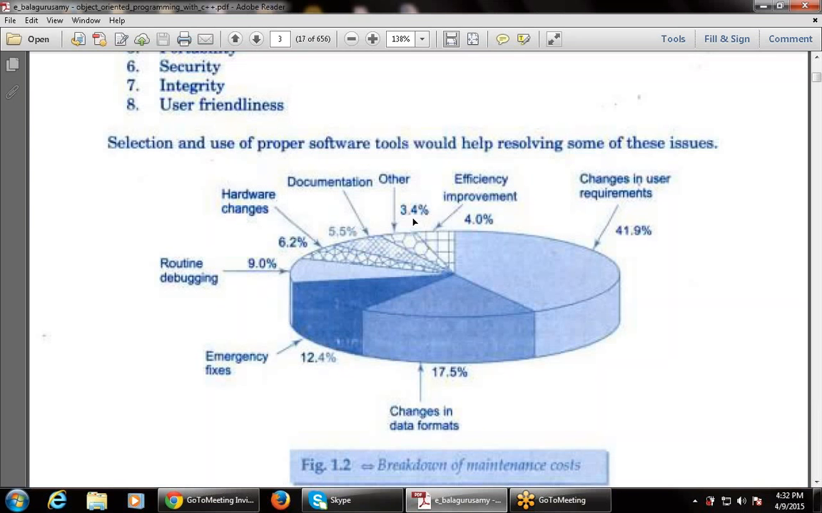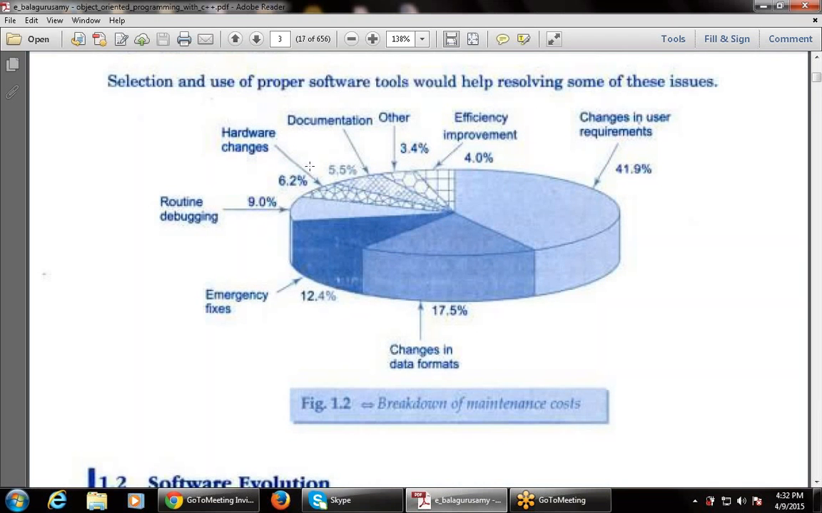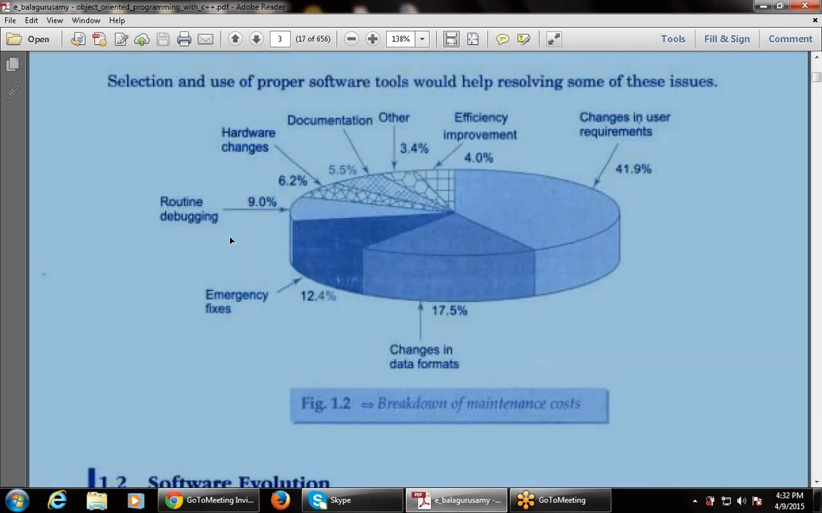Selection and use of proper software tools would help resolve some of these issues. That is, if there are proper software tools or proper maintenance, that will resolve these issues.